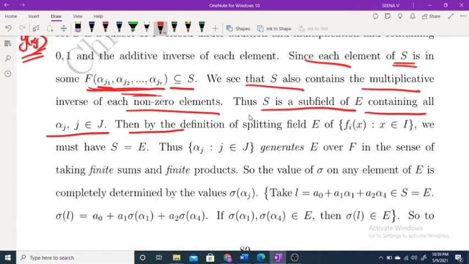Then by the definition of the splitting field E of f_i(x), i belongs to I, we have S equal to E, because S is a subfield of E containing all the alpha j. But by the definition of splitting field, what is a splitting field? The splitting field is the smallest field containing all the zeros. So by the definition of a splitting field of f_i(x), i belongs to I, S must be equal to E. Okay, clear?